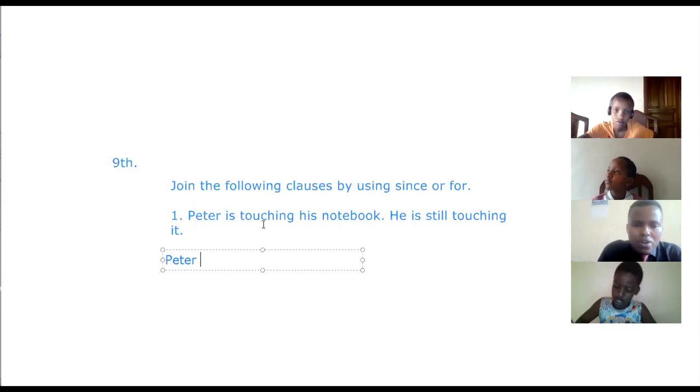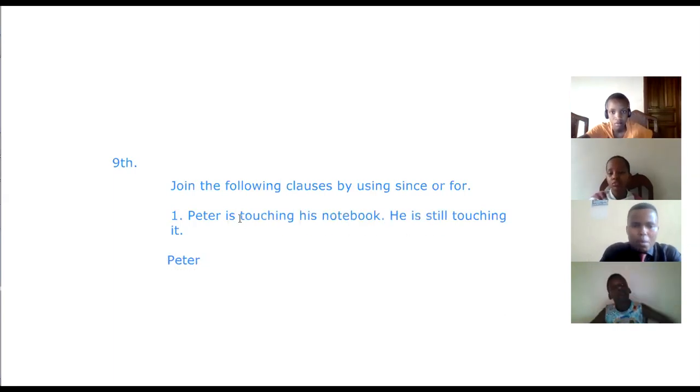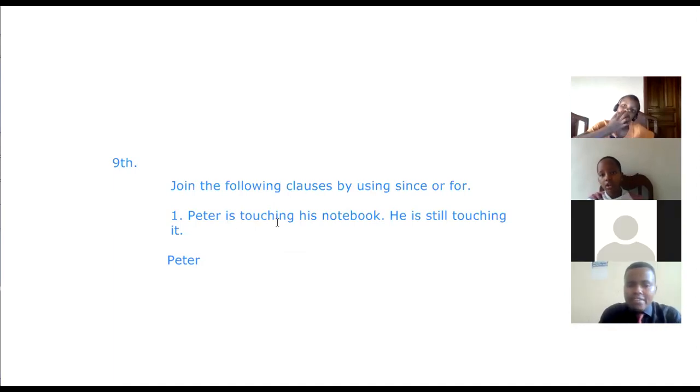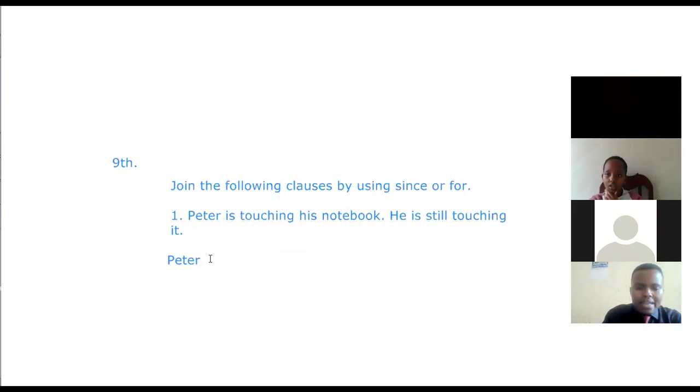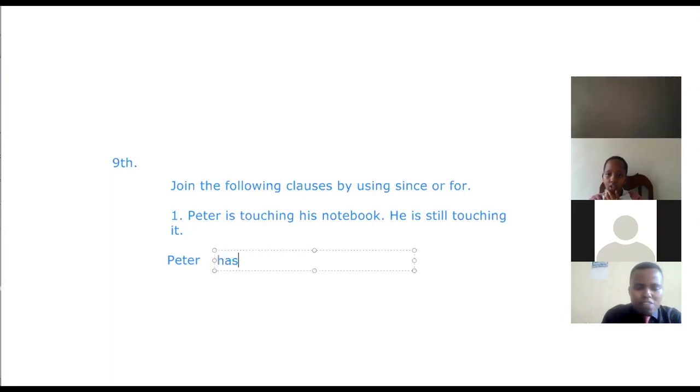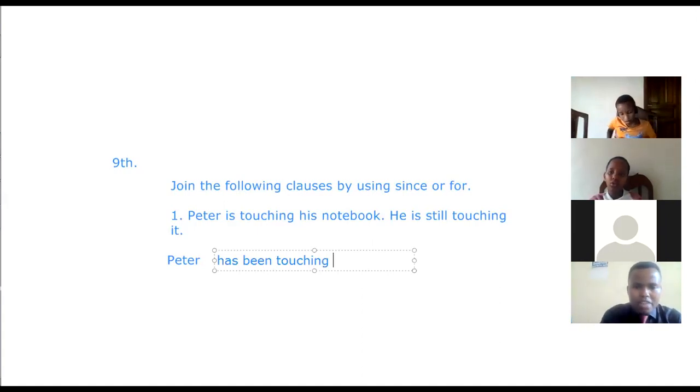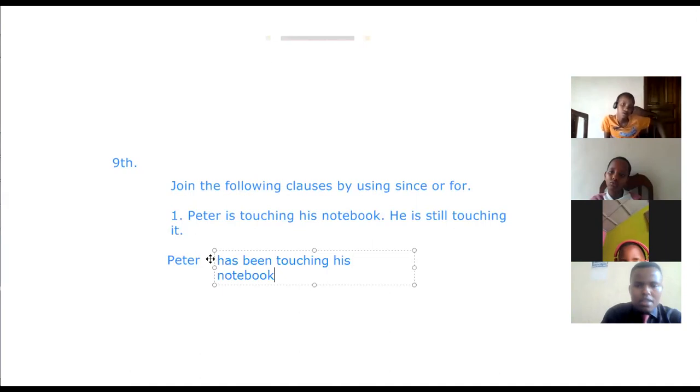We shall say, because the tense given there is present continuous tense. If it is present continuous tense, we shall use present perfect continuous tense, because we cannot use "since" without using a perfect tense. So we shall say: Peter has been touching his notebook now.